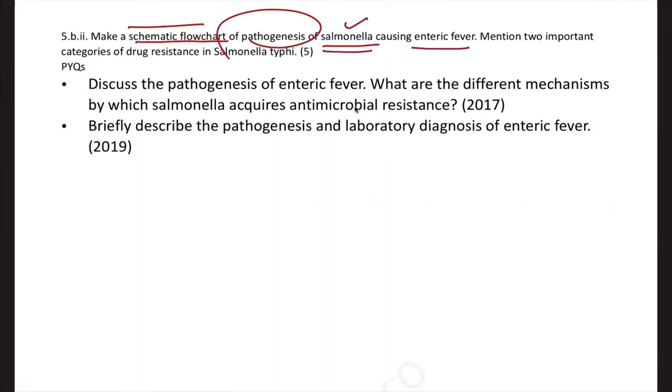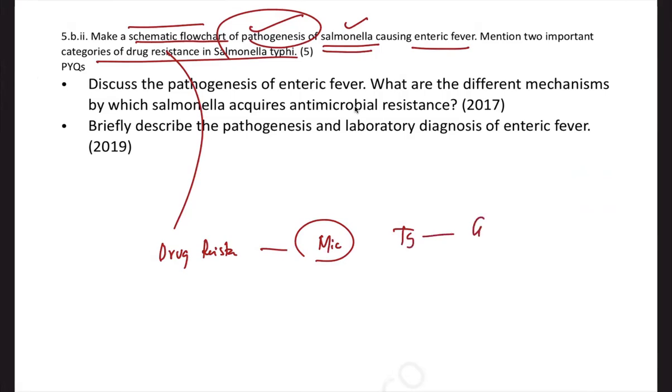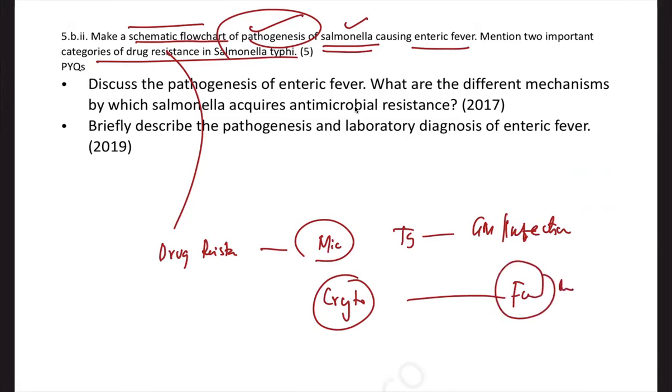They're asking you the pathogenesis of typhoid fever and what are the categories of drug resistance. See why they're asking drug resistance. Usually drug resistance questions are not part of microbiology, but the same typhoid is also part of general medicine infectious diseases. So we have to learn them in an integrated fashion. Similarly, they'll ask you tricky questions on cryptococcus because cryptococcus or fungal meningitis is again part of general medicine.